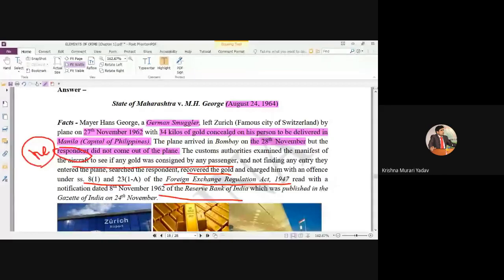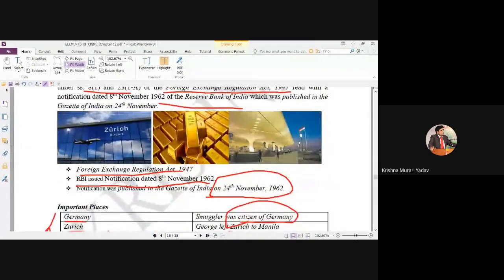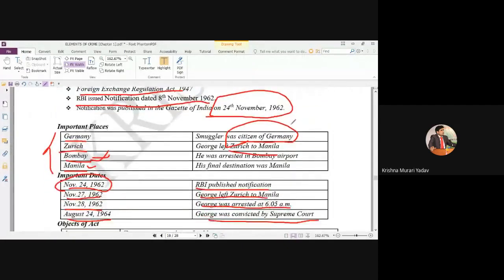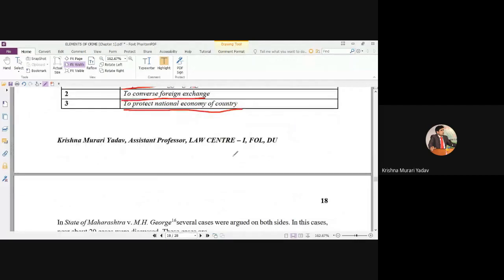So in the field of law, everyone must be aware of the arguments of both the parties. This is the brief fact. If anyone has confusion regarding this fact, this is the Bombay airport, please let me know. Otherwise, I will start the arguments from both the sides.